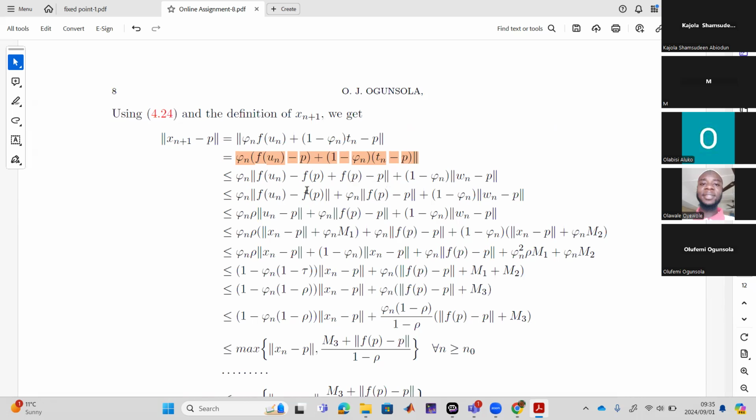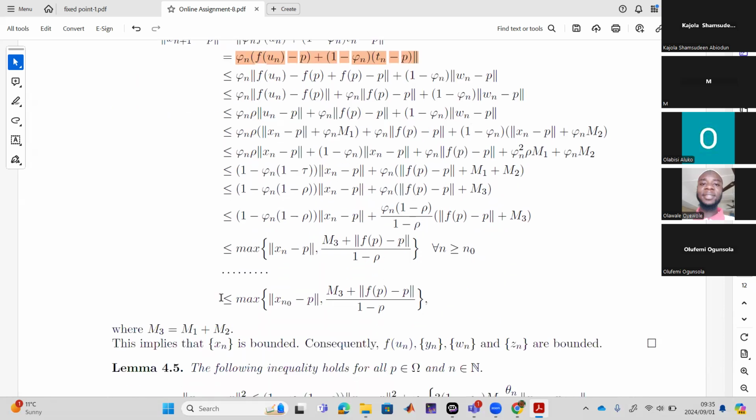So addition and subtraction, and here, this is the traditional triangle inequality. This guy, he has broken into two, like that. Here, he has used the contraction constant. At least this one, the F is gone now, so you use the contraction constant here. We've already established w_n minus p, so we have substituted that here. So every other thing here, I think it's something that we've seen before.